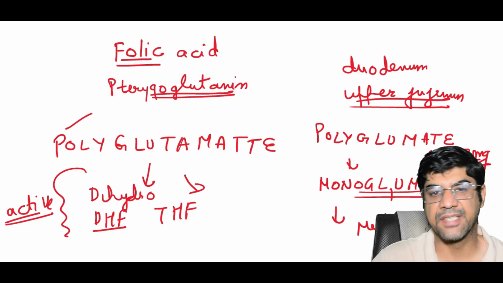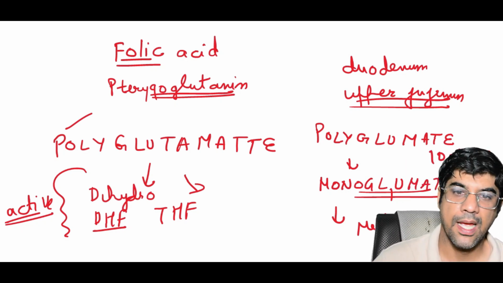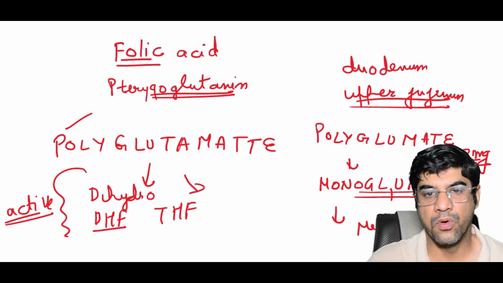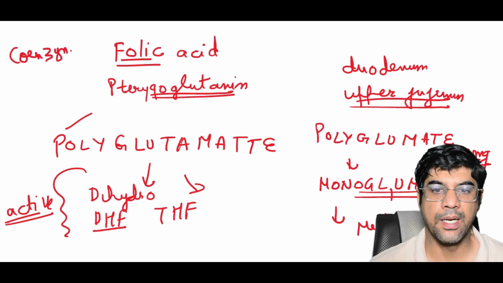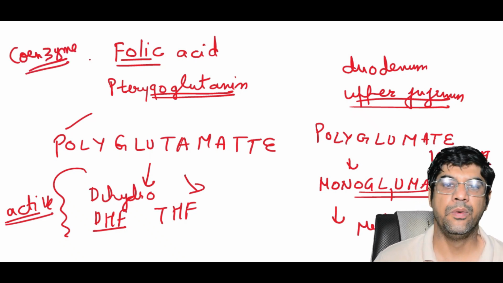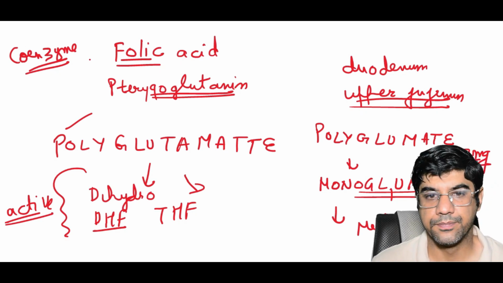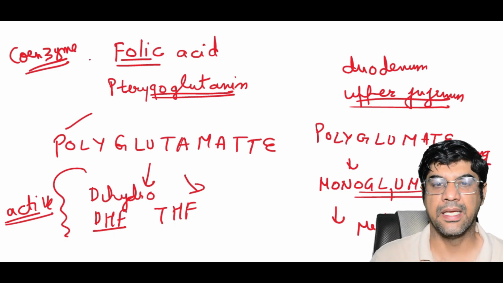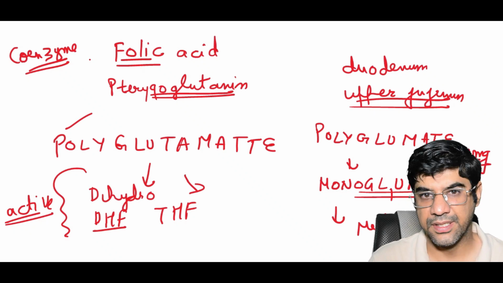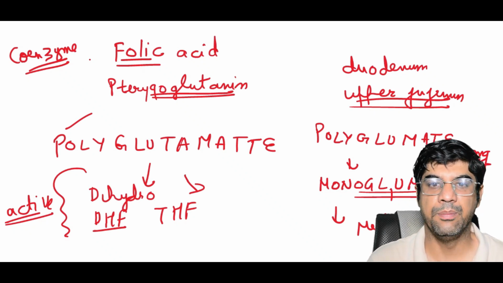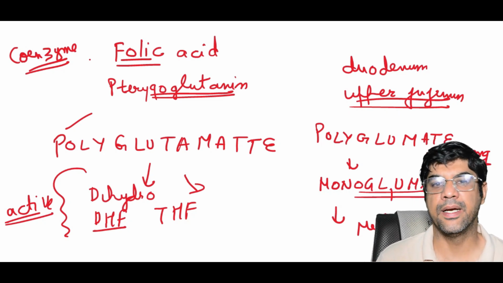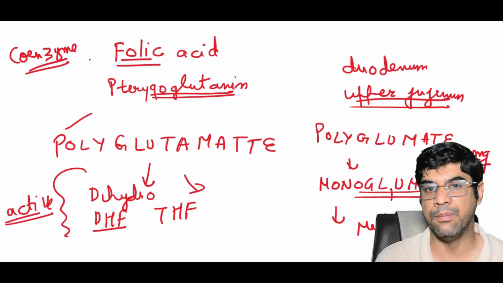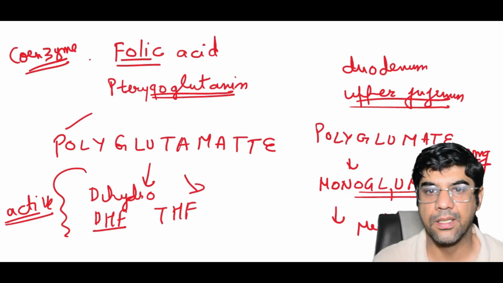The folate, remember, is excreted in sweat, saliva, urine, and feces. It acts as a coenzyme in important biochemical reactions, including the transfer of one carbon unit. Apart from that, it plays a key role in the thymidylate synthetase reaction and in the homocysteine to methionine reaction. So folate deficiency results in impaired DNA synthesis due to reduced availability of coenzyme tetrahydrofolate.